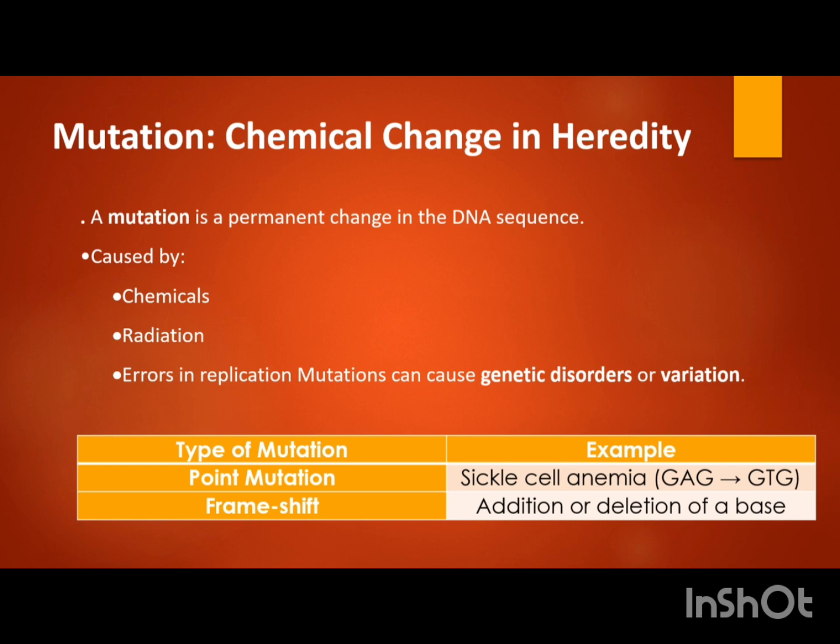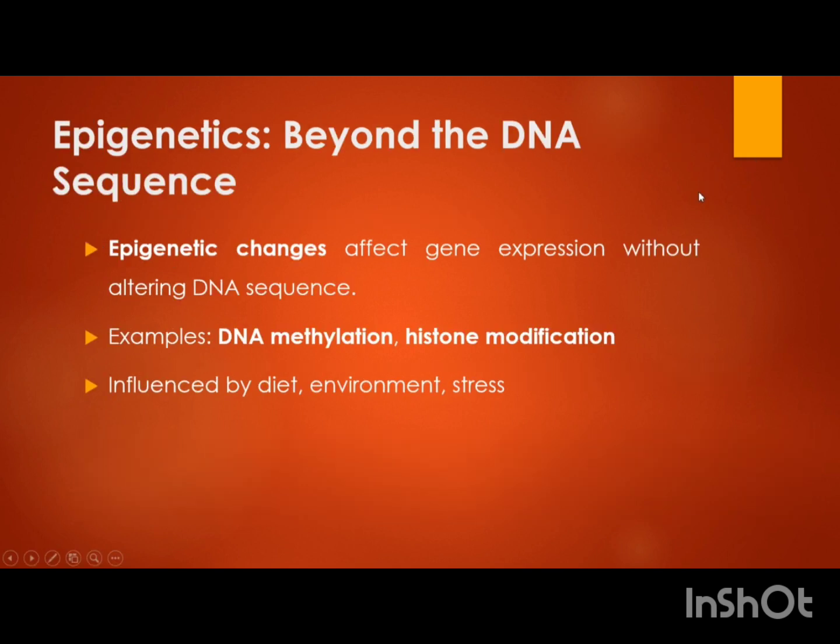There can be point mutation, frame shift mutation, deletion, addition, translocation. There are lots of varieties of mutation available. We have videos, you can go and watch them for details. So DNA has the tendency to get mutated in case of mutagens like chemicals as well as radiations.